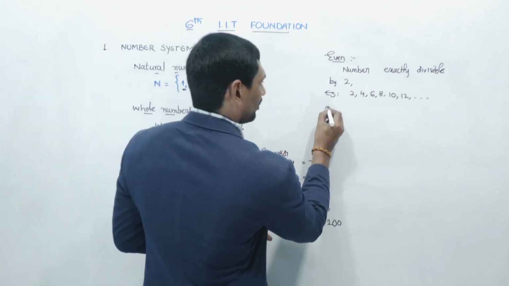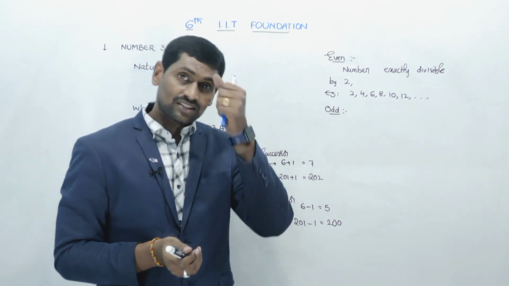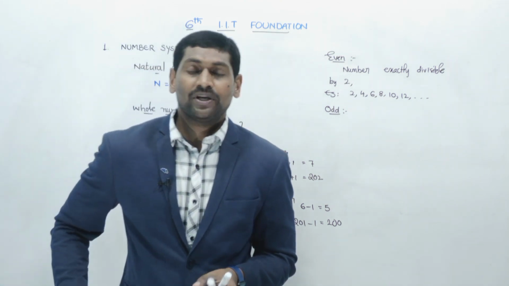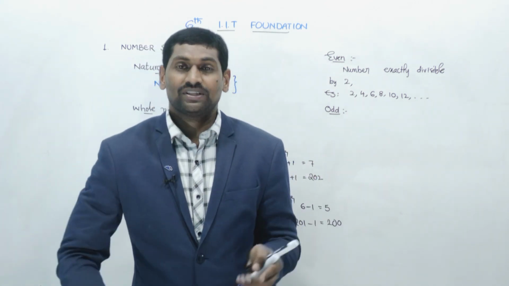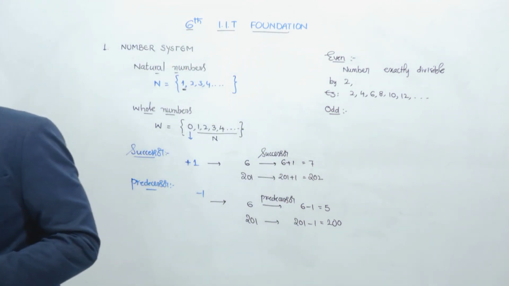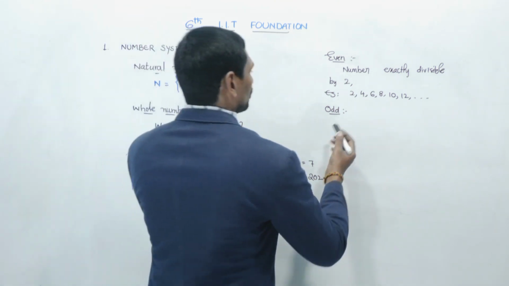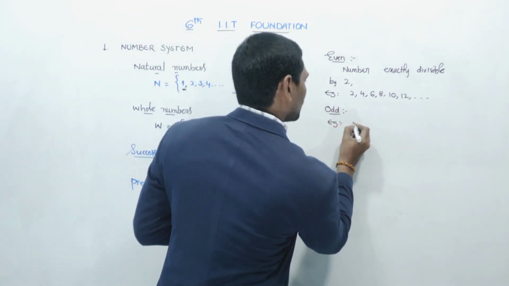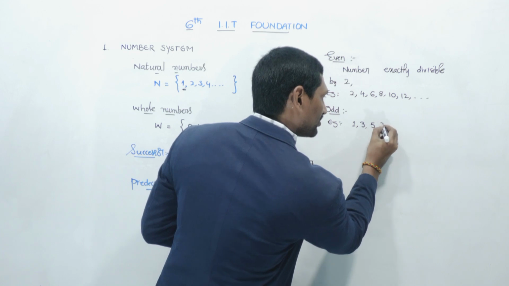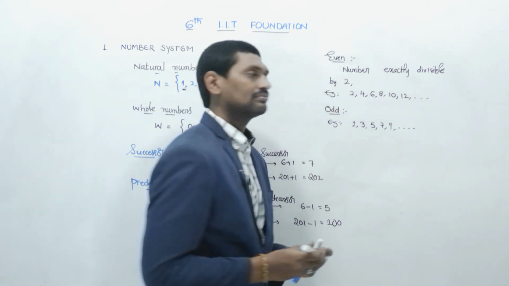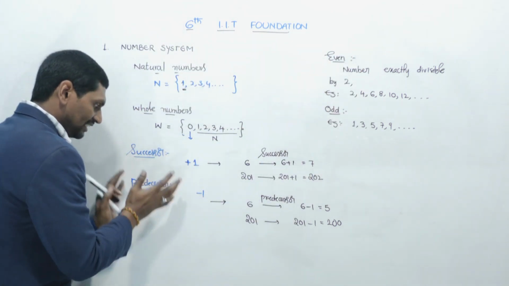Odd numbers are the numbers which are not exactly divisible by 2. That means there is a remainder when you divide the number by 2, it leaves something. Clear? So for this example, we can take odd numbers. The first odd number is 1: 1, 3, 5, 7, 9 and so on. So even numbers and odd numbers we have discussed, and successor and predecessor.